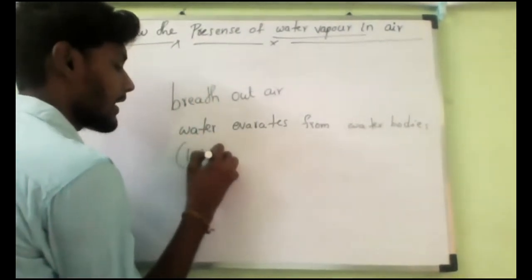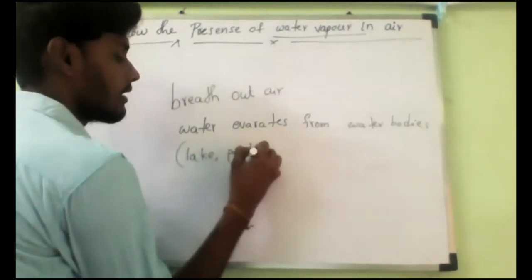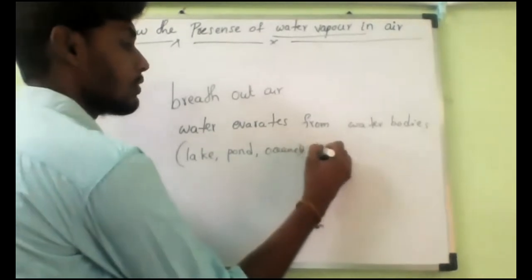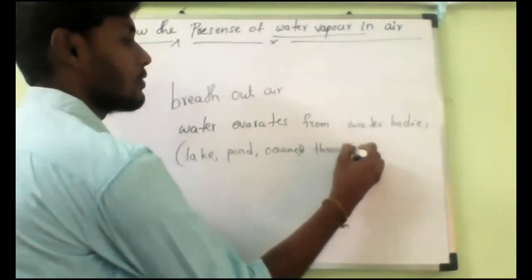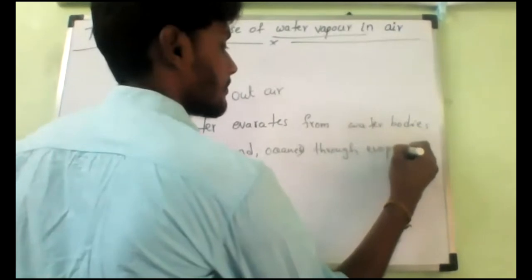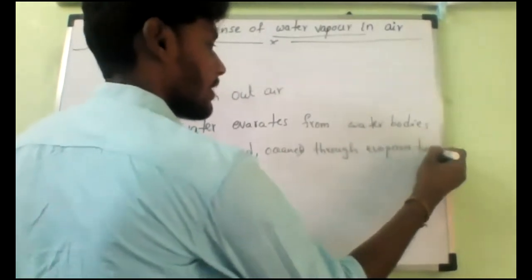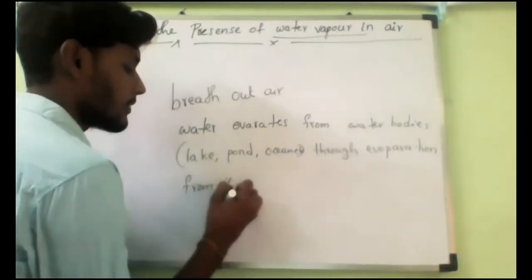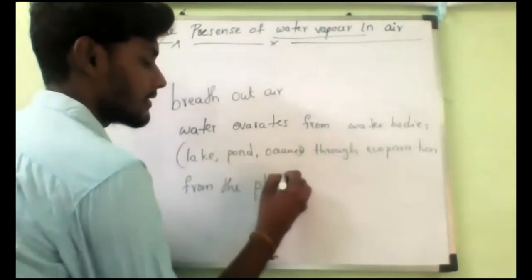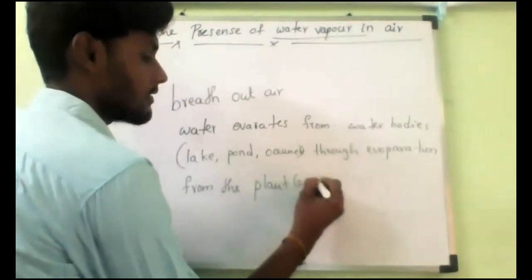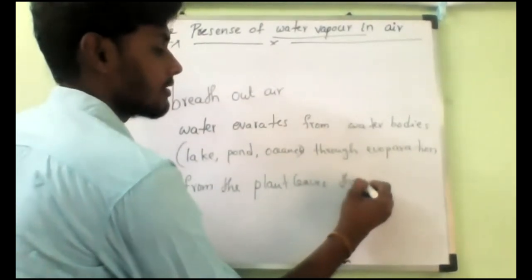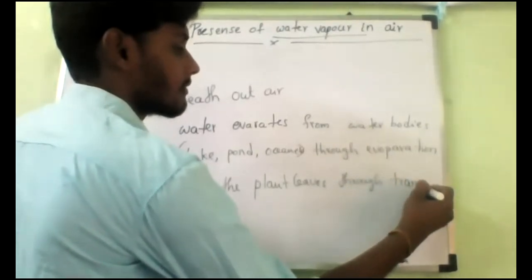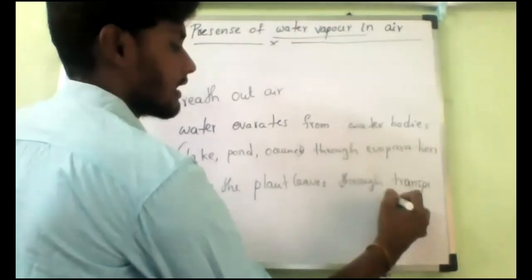You can write in brackets, lake, pond, ocean, etc. Through evaporation. From plants, from the plant leaves, through transpiration.